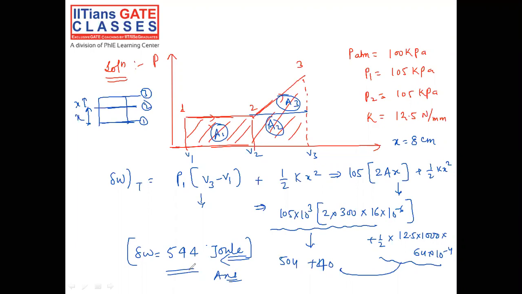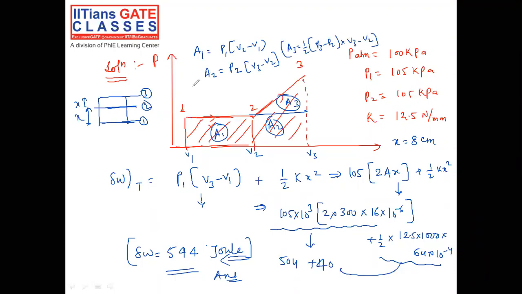So basically either you can solve taking area A1, that is P1 into (V2 minus V1). A2 you can calculate as P2 into (V3 minus V2). And A3 you can calculate as half of (P3 minus P2) into (V3 minus V2).